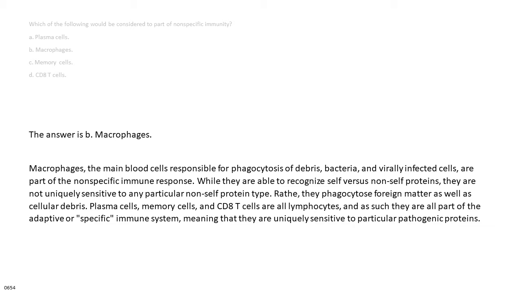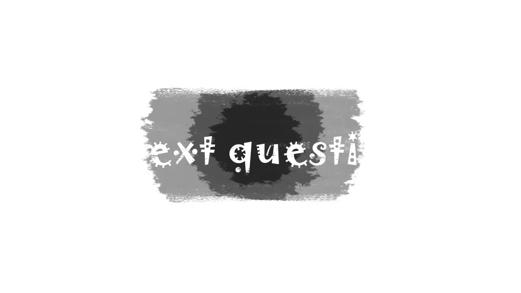Plasma cells, memory cells, and CD8 T cells are all lymphocytes, and as such they are all part of the adaptive or specific immune system, meaning that they are uniquely sensitive to particular pathogenic proteins.